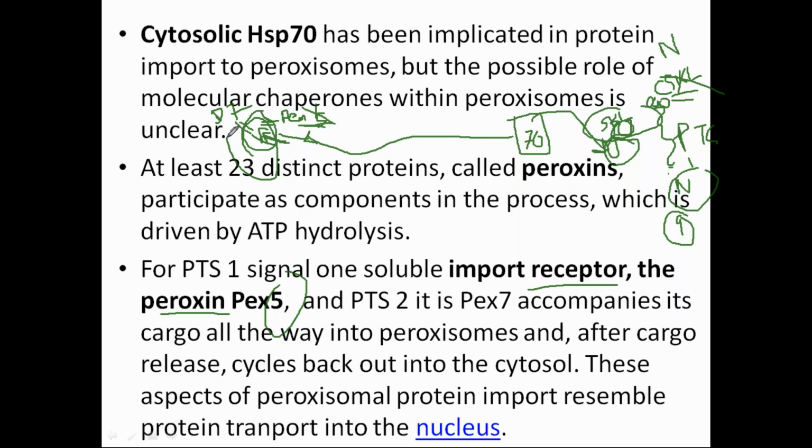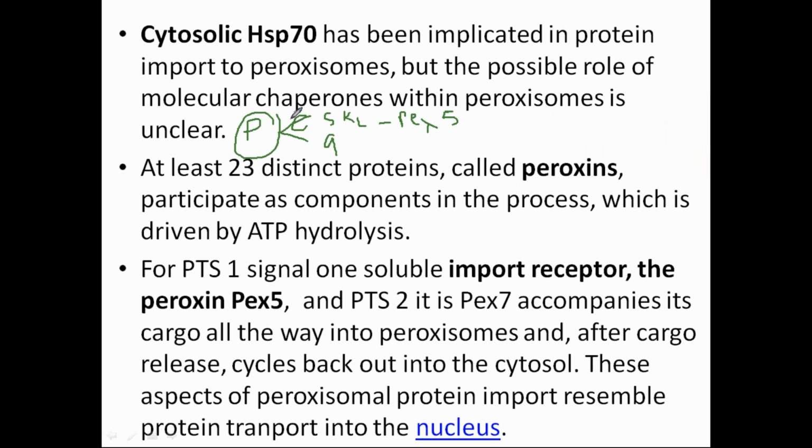First write peroxisome, then make 2 arrows. First arrow is SKL, Pux 5. Finish. Then the second arrow is 9-amino acid, at the amino terminus, Pux 7. Finish. Whenever you see this, you will remember the things. Okay.